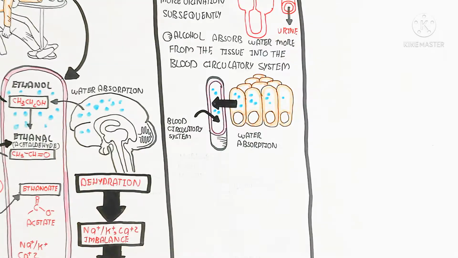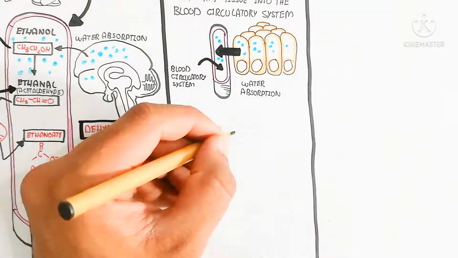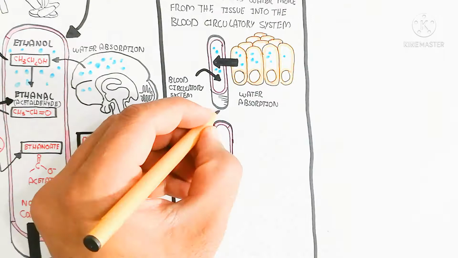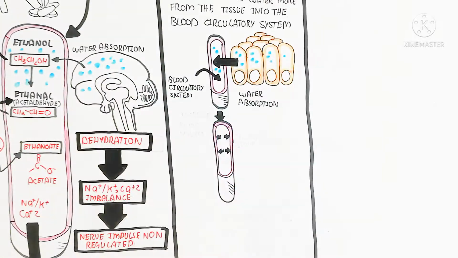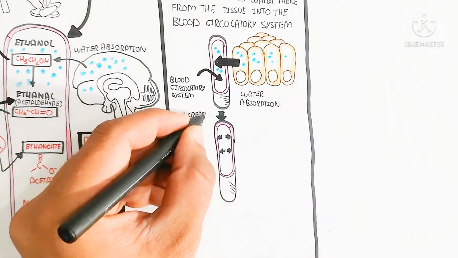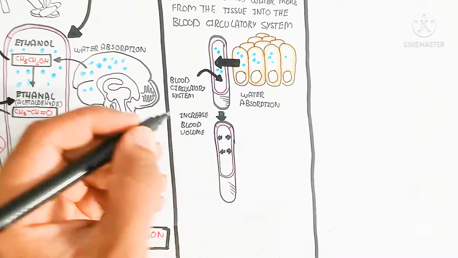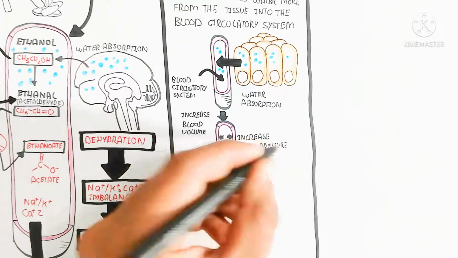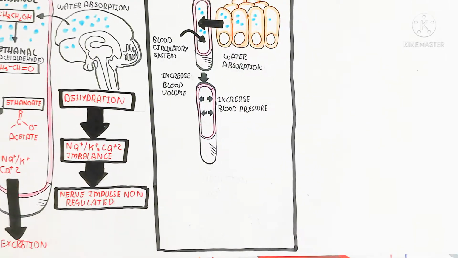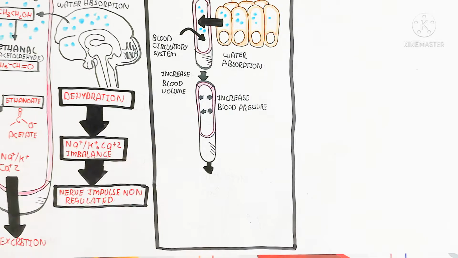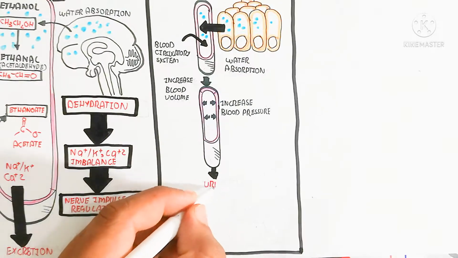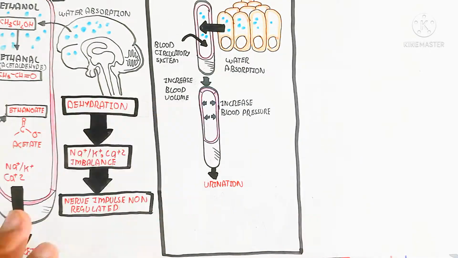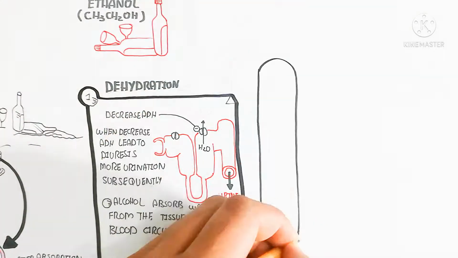More and more, the blood circulatory system will fill with a larger volume of water, leading to stretching of the blood vessel as well as an increase in blood pressure due to the increased volume but decreased area. The decrease of the area with the increase of the volume will increase the blood pressure, according to Bernoulli's equation in physics.